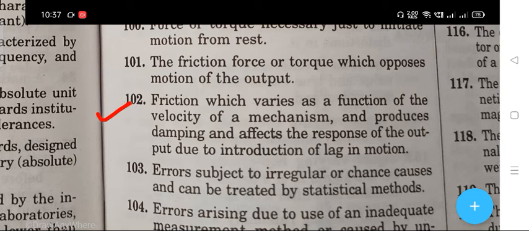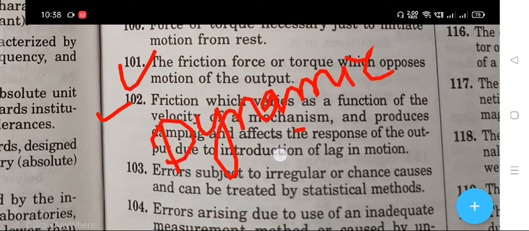Next question. Question 101. The friction force or torque which opposes motion of the output. The right answer is dynamic Coulomb friction. Is Coulomb, dynamic Coulomb friction.